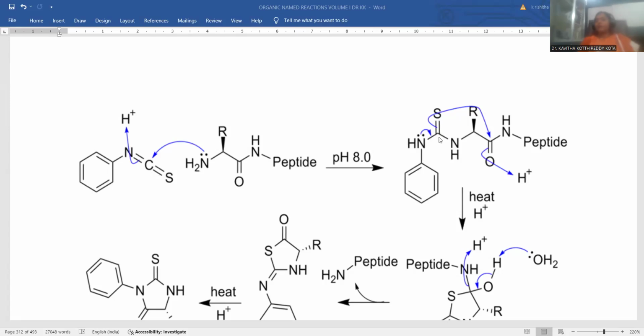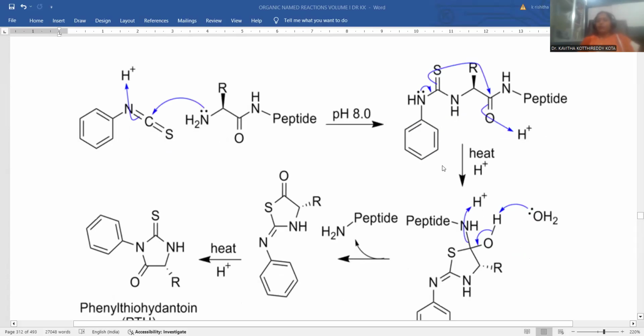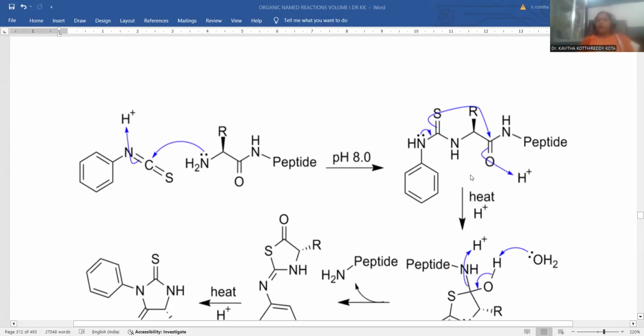What mechanism? Cyclization process. Ring cyclization is step number 2. How is the ring cyclization taken? Again here you can notice the NH functionality, which is part of that Edman reagent. That nitrogen is also accompanied by a lone pair of electrons. These electrons are now making a double bond.